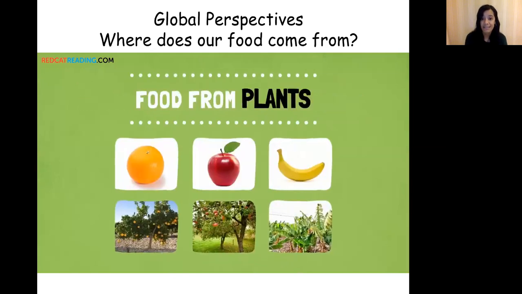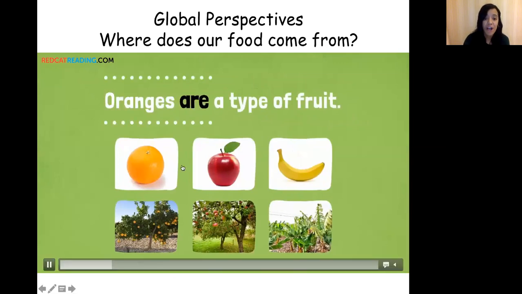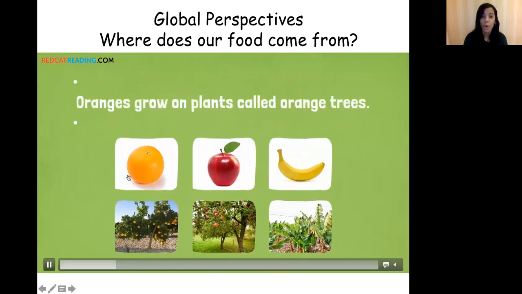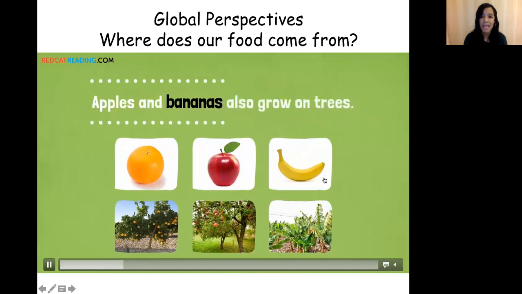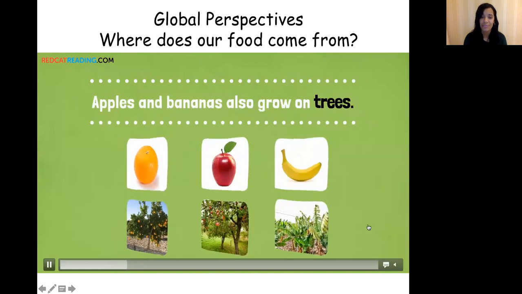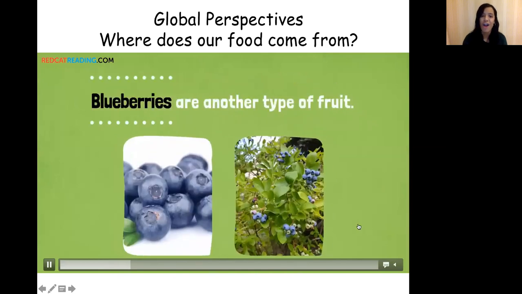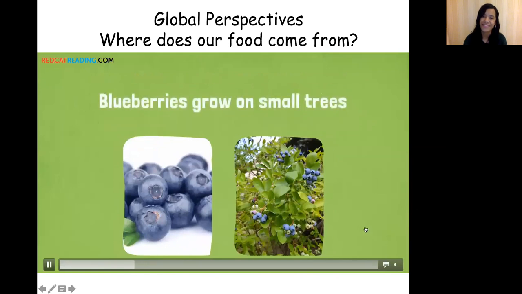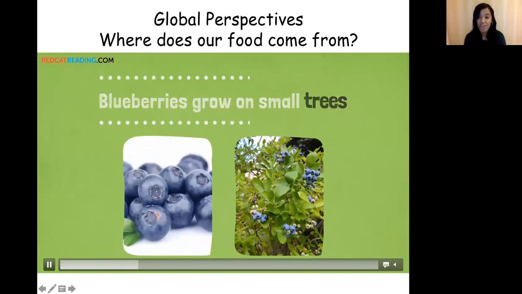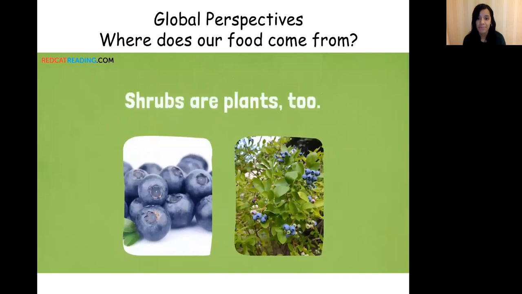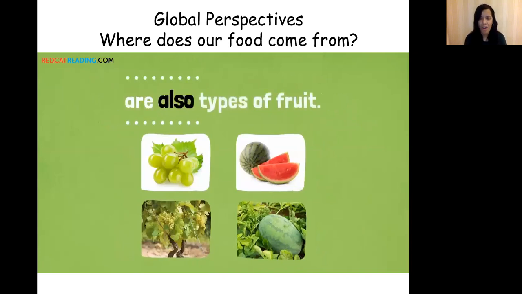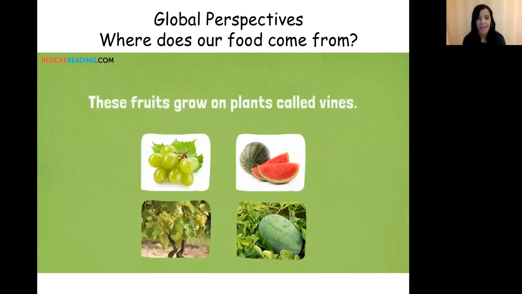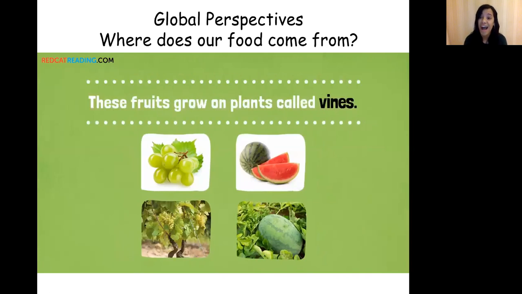Food from plants. Oranges are a type of fruit. Oranges grow on plants called orange trees. Apples and bananas also grow on trees. Blueberries are another type of fruit. Blueberries grow on small trees called shrubs. And shrubs are plants too. Grapes and watermelons are also types of fruit. These fruits grow on plants called vines.